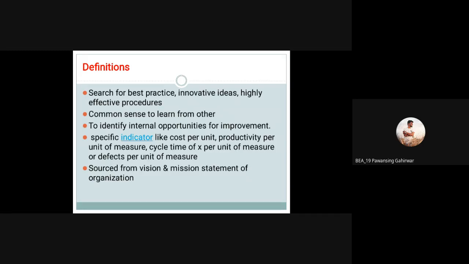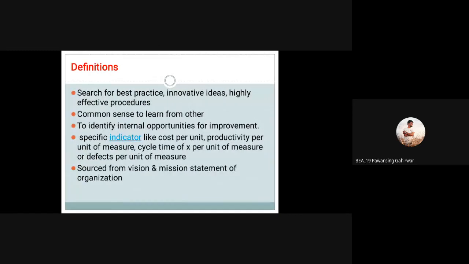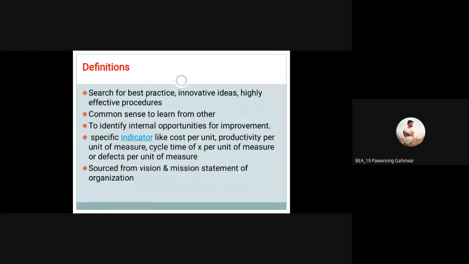Suppose, for example, you have joined as a fresher in the market or in any organization. So you have to learn there with the help of other faculties who are already working there. This is also benchmarking. So we have to compare ourselves to others, take discussion, and take experience from that faculty. That is nothing but benchmarking also. But as industrial organization or as organizational management and quality improvement, we have to discuss benchmarking as organizational improvement.